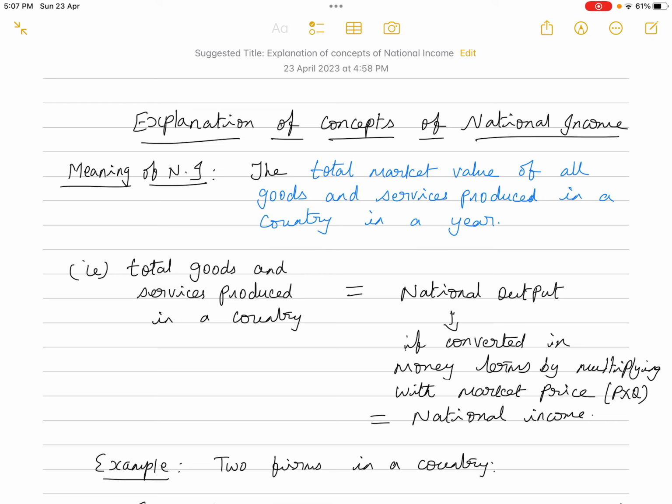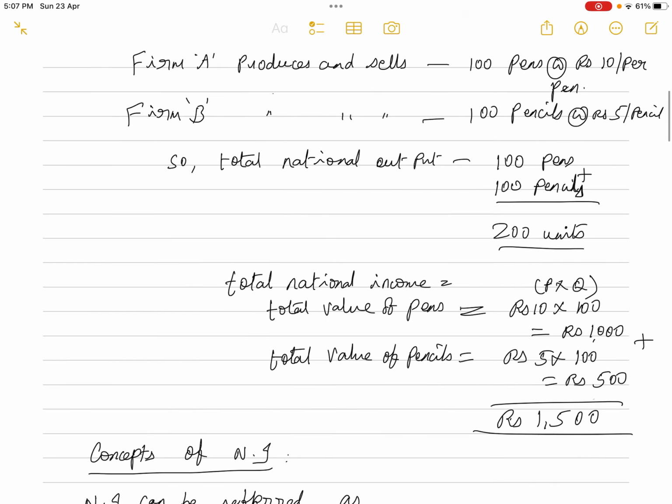According to the requirement, so many concepts are being used by all the governments all over the world. So those concepts are very useful. So that is the question: what are all the various concepts of national income. Now before I proceed with the actual answer, you have to understand certain points. If you understand certain concepts basically, then it will be easy for you when I'm explaining the answer in the written form.